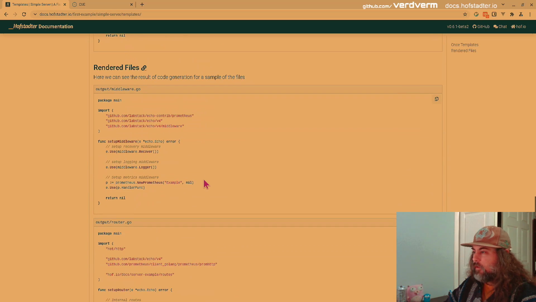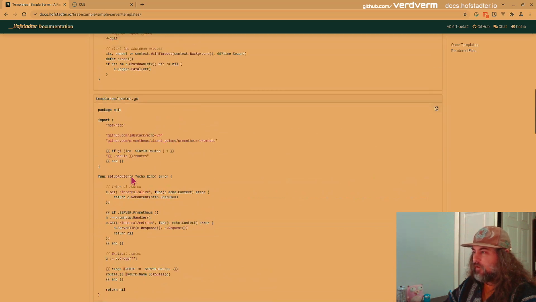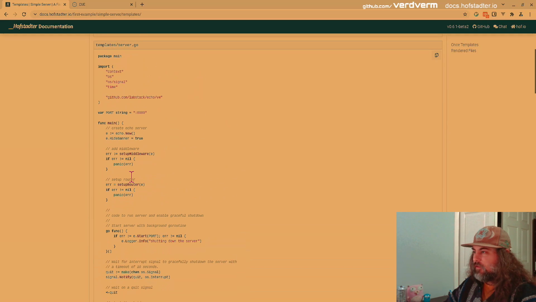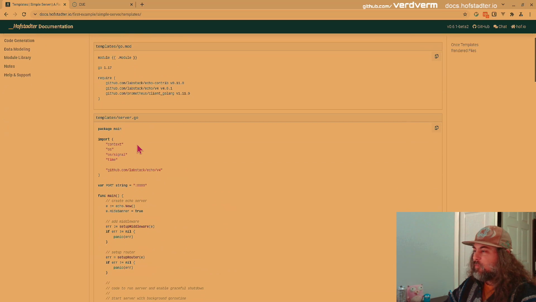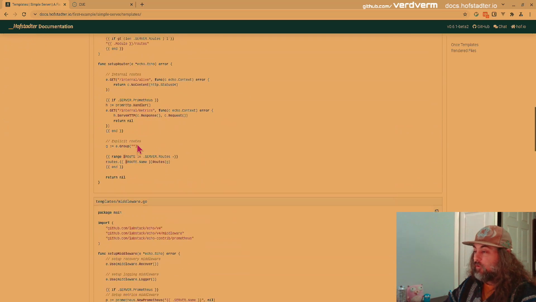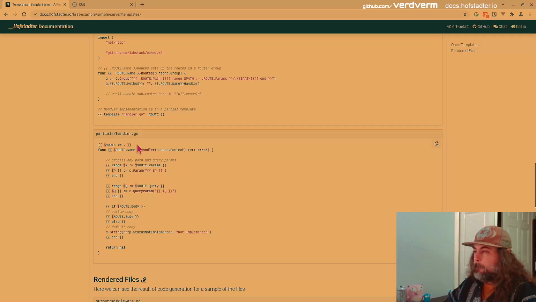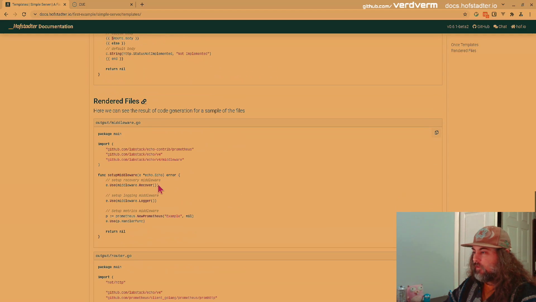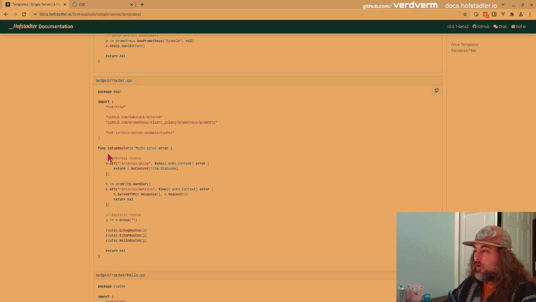So rendered files, right? Here's our middleware. We're not showing everything because some of them, if you look at something like this, there's not really any template in here. We have it in the templates because it will get templated values down the line. So then rendered files, right? We're setting up the middleware. This looks, because we set Prometheus to true, here we go. Here's our router, right?